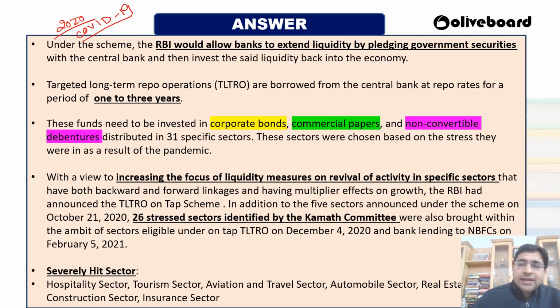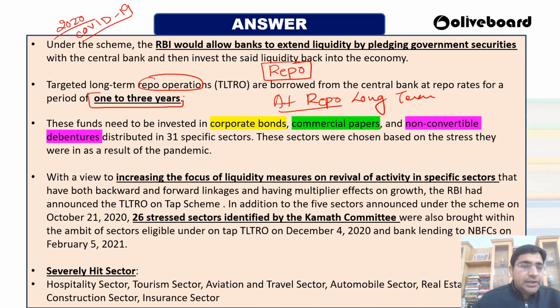RBI asked the banks, you can take the liquidity from us, you can take the loan from us for the long term repo operation. Normally, repo is only for a few days, right? Most probably a maximum of 28 days. But here RBI is giving you the loan at repo rates for long term. So what is the long term? Long term is normally 1 to 3 years, but RBI has put one condition over here, targeted.